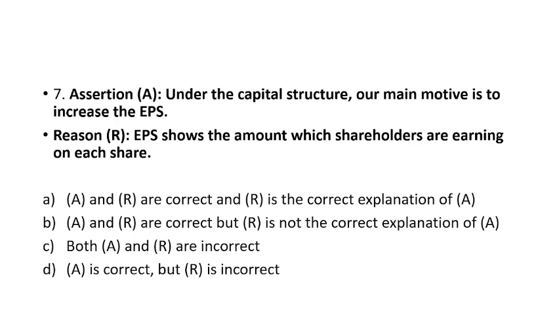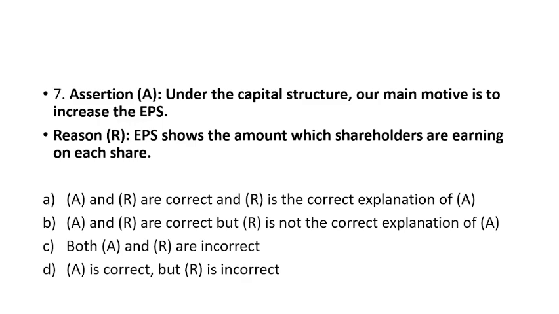A is correct, but R is incorrect. You are not getting anything? So just read the reason. Reason: EPS shows the amount which a shareholder is earning on each share. So this is simple, he has just defined it.